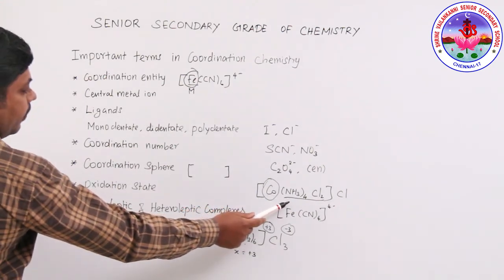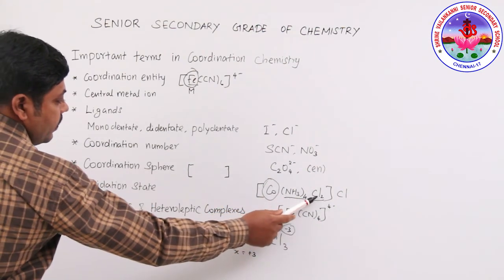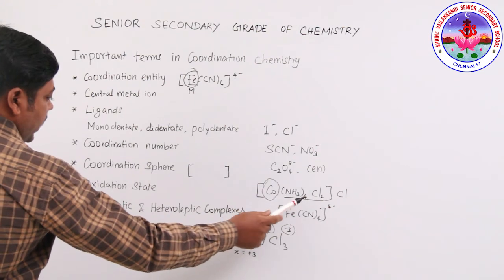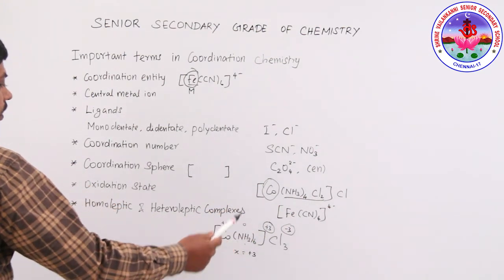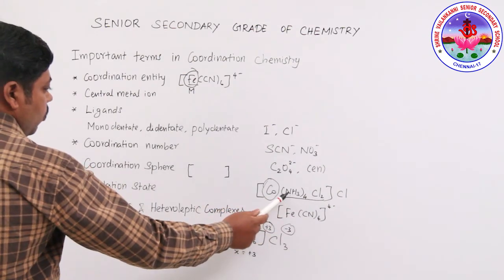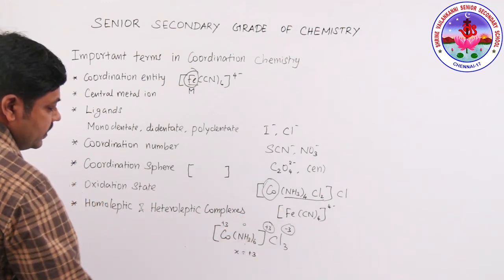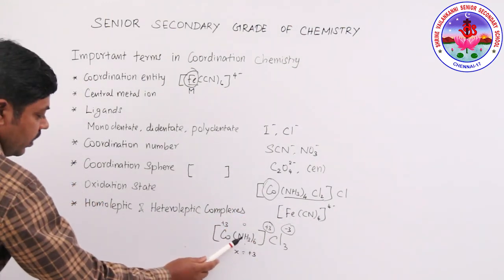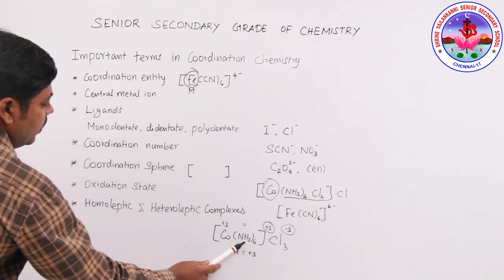Now look at this complex, which has two different kinds of ligands. So they are called heteroleptic complexes. More than one kind of ligand present means heteroleptic complexes. Only one kind of donor atom, that is ligand, means they are called homoleptic complexes.